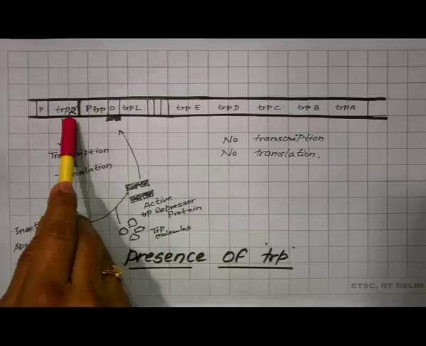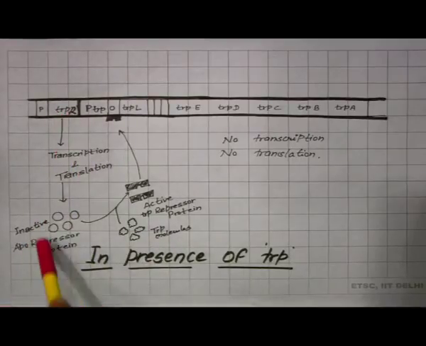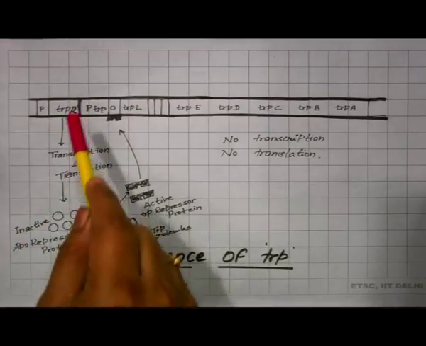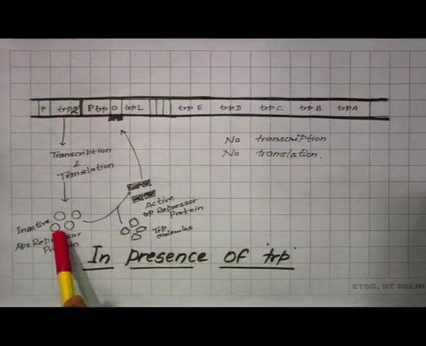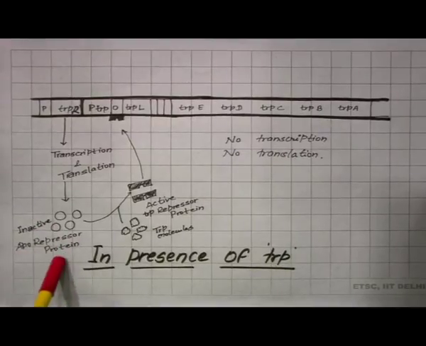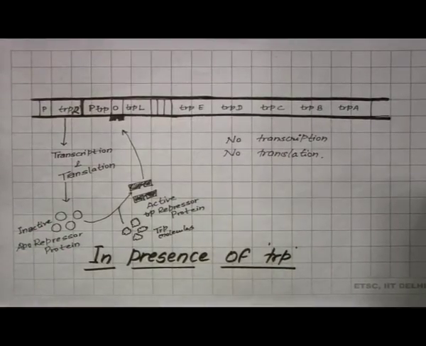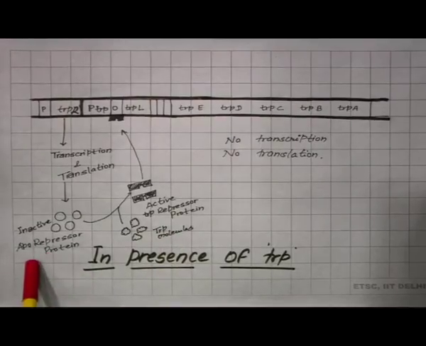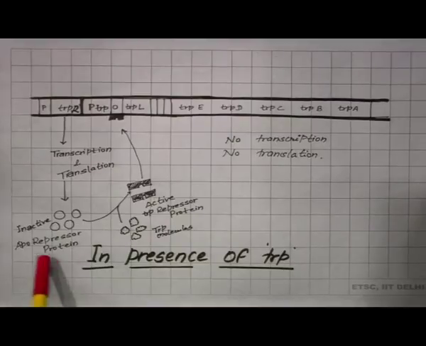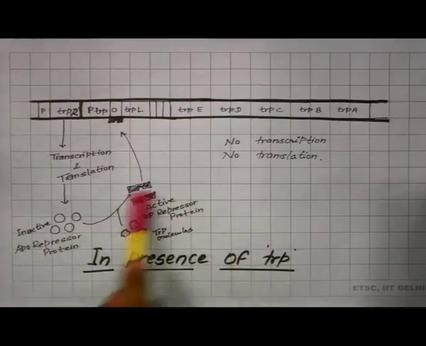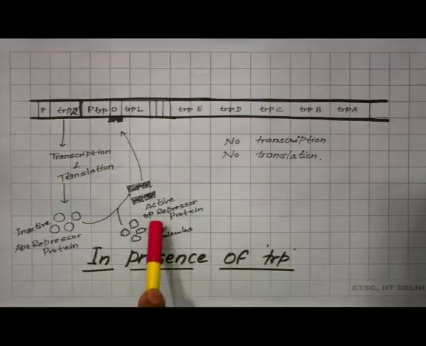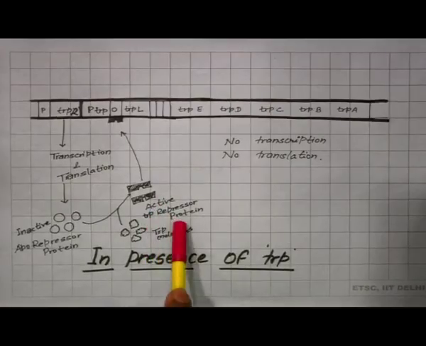this TRPR repressor protein will be synthesized by the TRPR gene. This TRPR gene will undergo transcription and translation, and it will synthesize inactive aporepressor protein. But in the presence of tryptophan, this tryptophan molecule will interact with the inactive aporepressor protein, cause conformational changes in the protein and activate it. Now, because of the tryptophan, there is active TRP repressor protein.